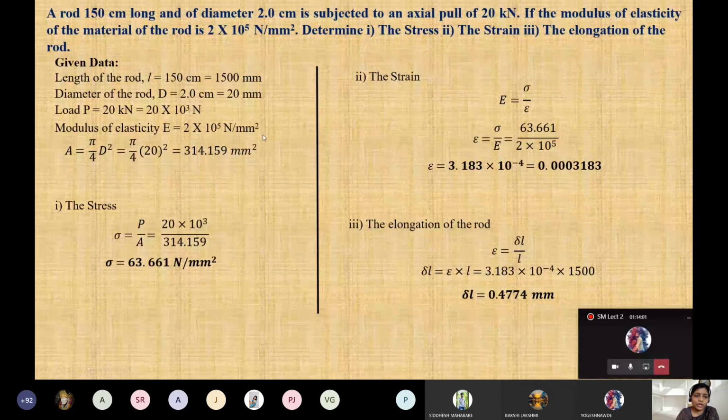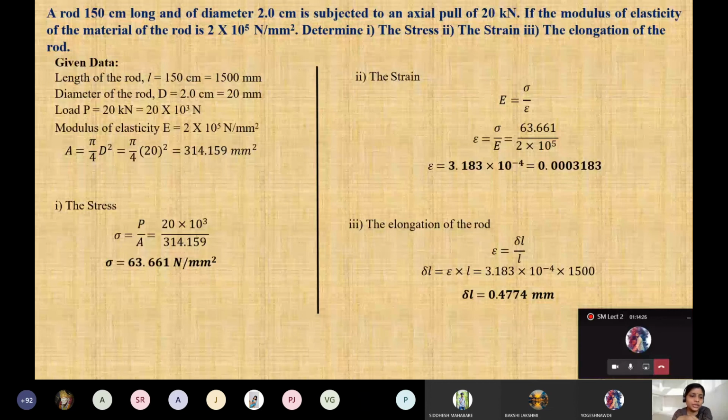And what will be the area? See, it is a rod. Rod मतलब क्या होगा? वो circular area है, cross section circular है उसका. Clear this one? So that's why here area is pi by 4 d square. You can just calculate करके देखो. The answer is the same one, 314.159 mm square. Calculate करके भी देख सकते हो आप लोग, or at least write down in a book how we have solved this one.